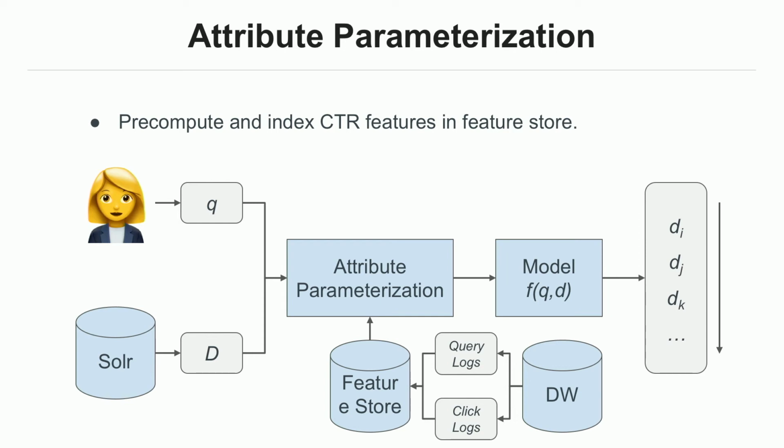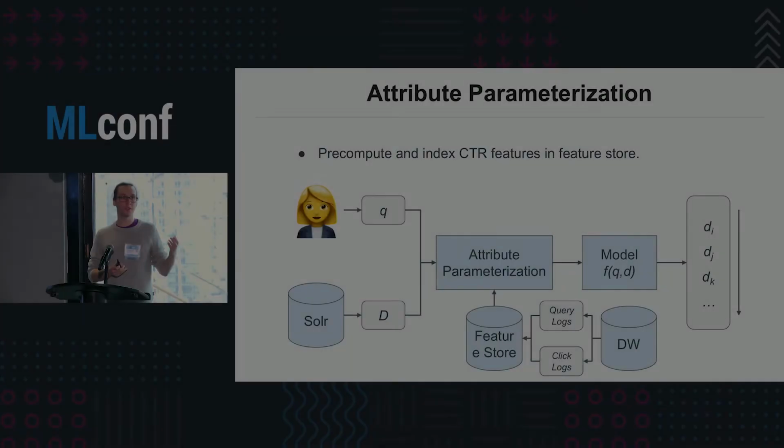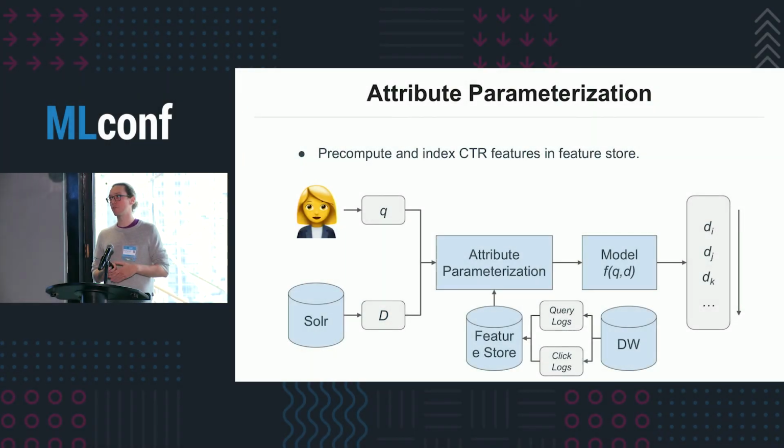And the way we serve this at inference time is, for some of these functions, we can compute directly from the document or query. So for example, number of terms, we can compute directly from the document as it's being sent to the model. But for all of these features that are derived from more behavioral signals, we pre-compute those in our data warehouse and then index them in our feature store so that they're available at inference time.